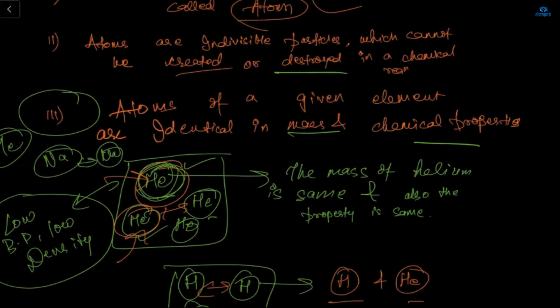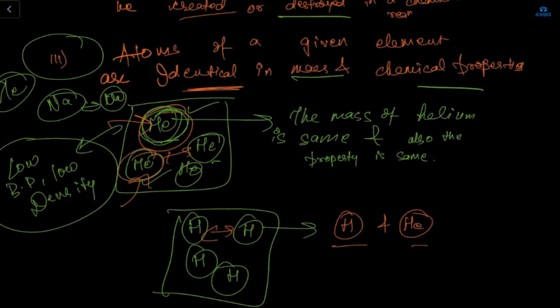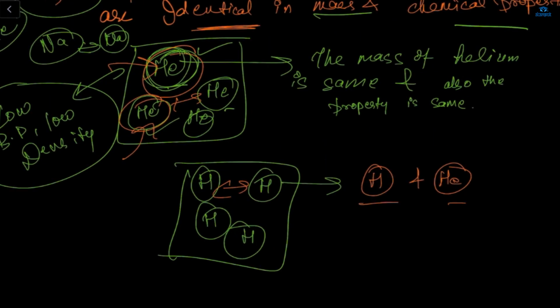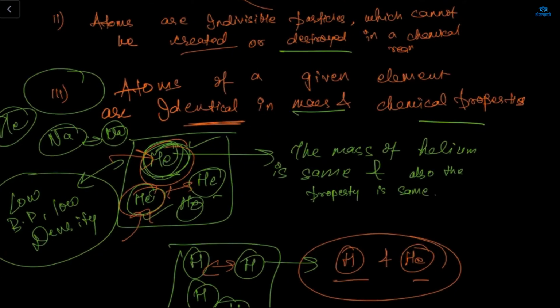So this point, the atoms of a given element, means these are my elements: helium element, hydrogen element. The atoms of a given element are identical in mass and chemical properties. It will not change. But for two other elements, like hydrogen and helium, or any other two elements, obviously their mass will be different and their properties will be different, but the same element will have the same mass and the same chemical property.